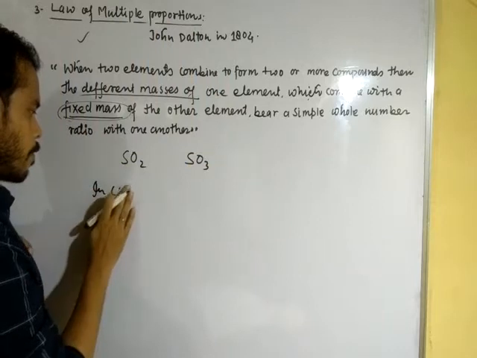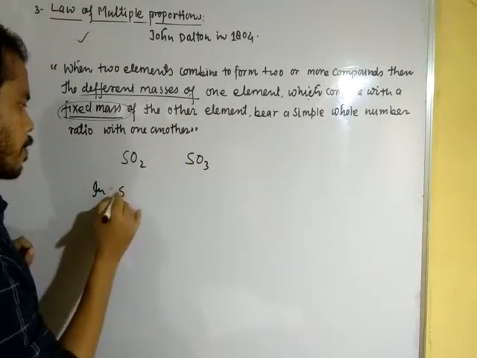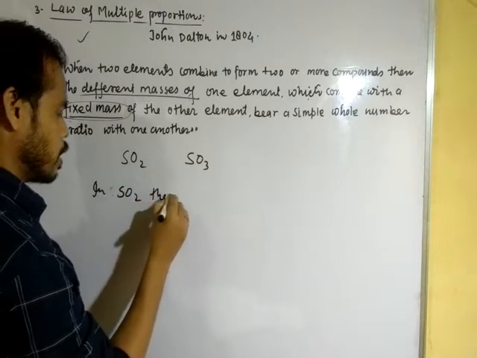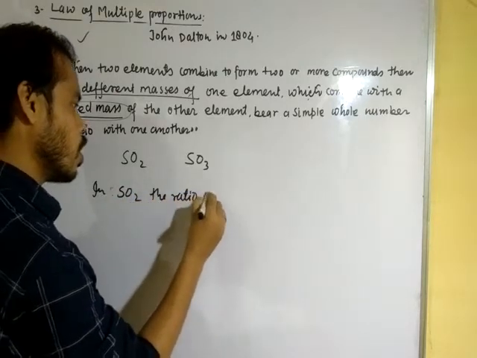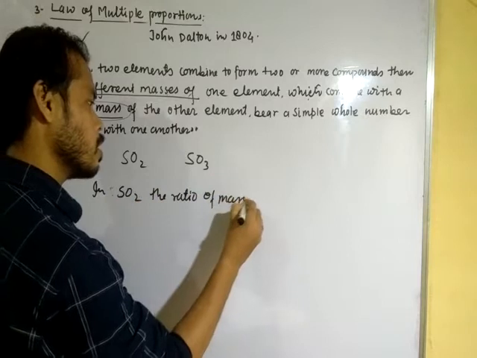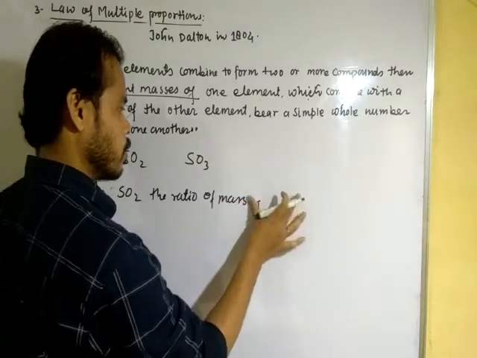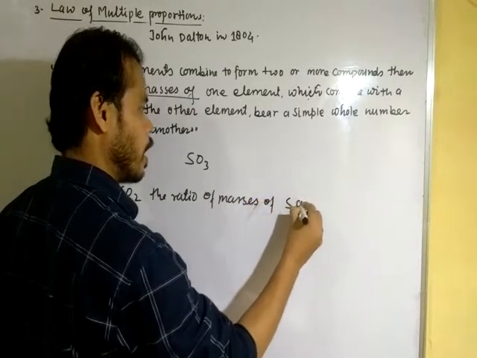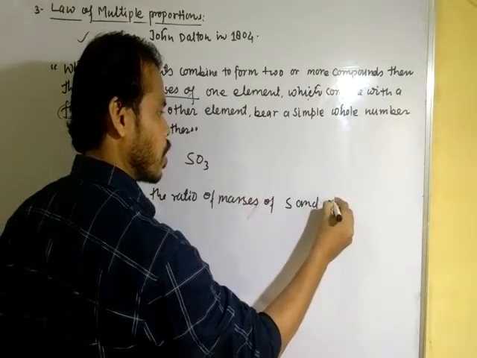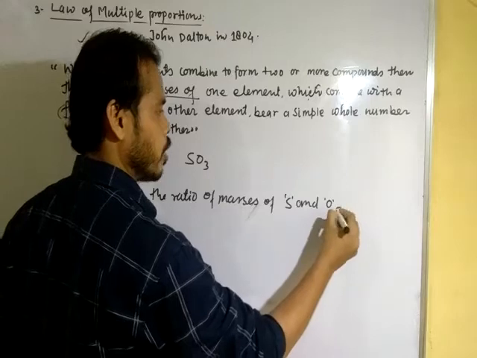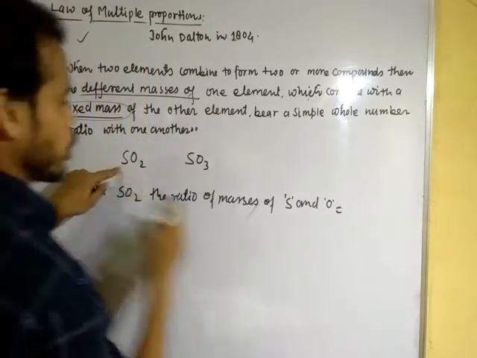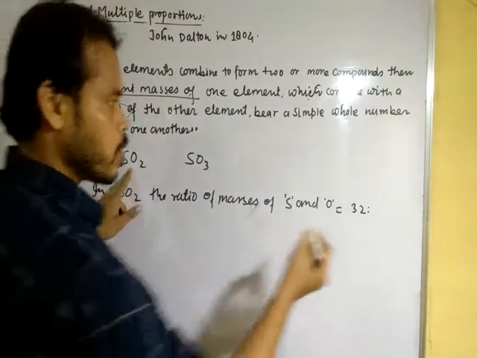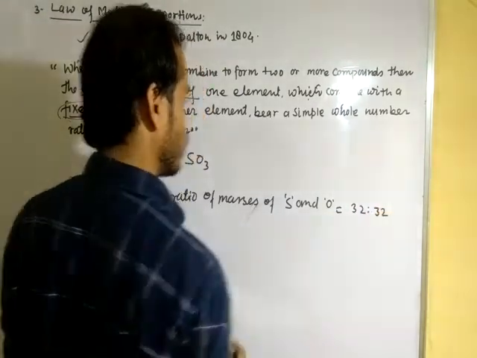In sulfur dioxide, the ratio of masses of sulfur and oxygen is 32 parts sulfur and 32 parts oxygen.